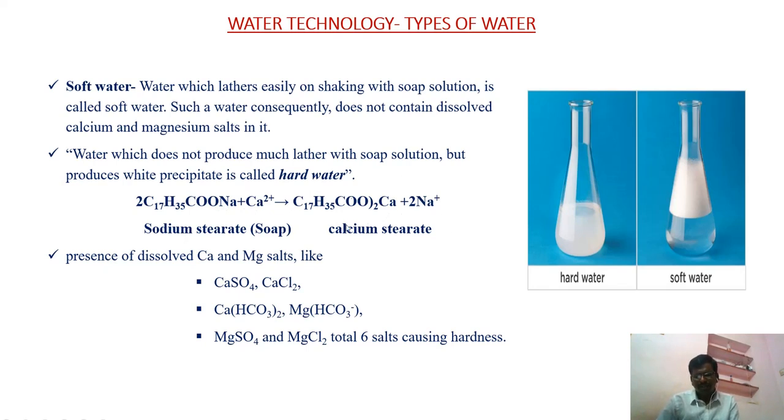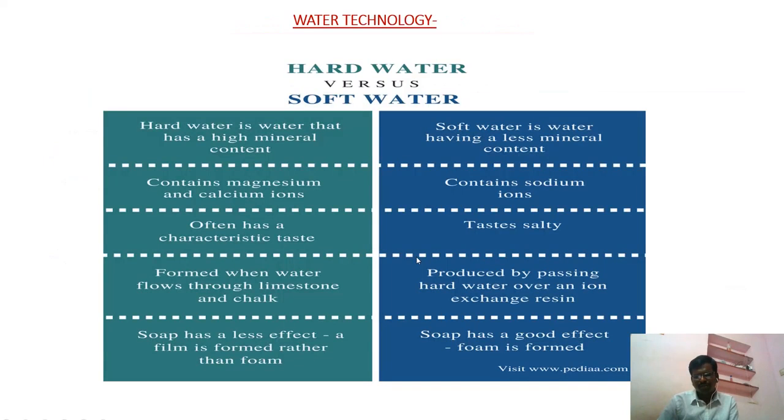Because of the formation of calcium stearate, lather will not be produced. That's why this water is called hard water. The hardness is due to the presence of chlorides, sulfates and bicarbonates of calcium and magnesium. These six salts cause hardness in water.